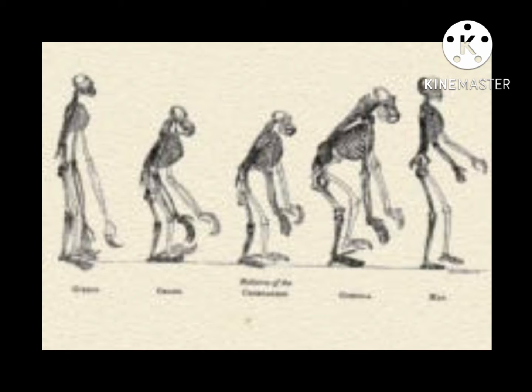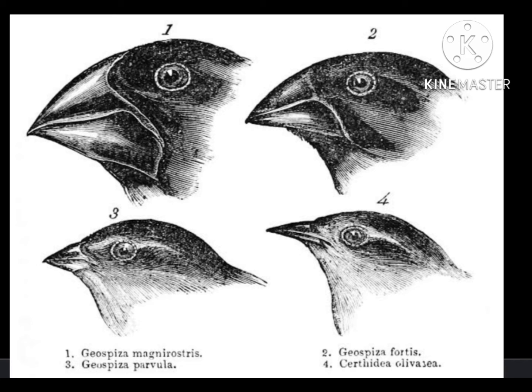Then he returned in the year 1836. He went in 1831 and returned in 1836 with a lot of data, and explained organic evolution in his book called Origin of Species by Natural Selection in 1859.